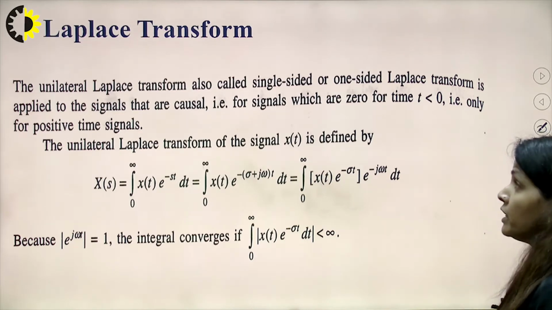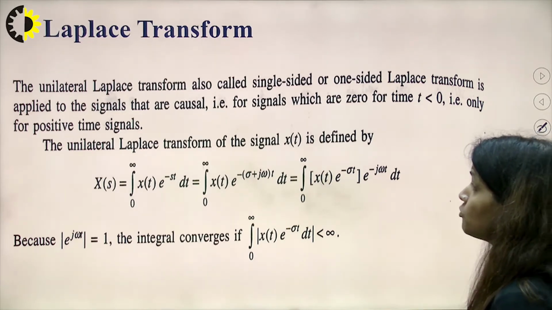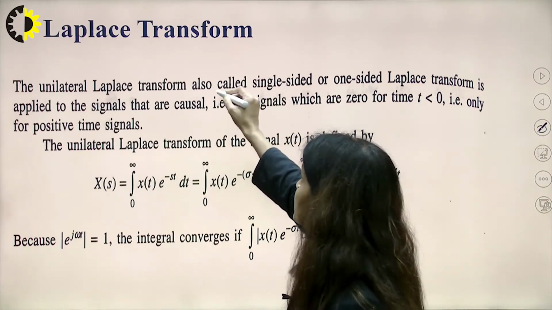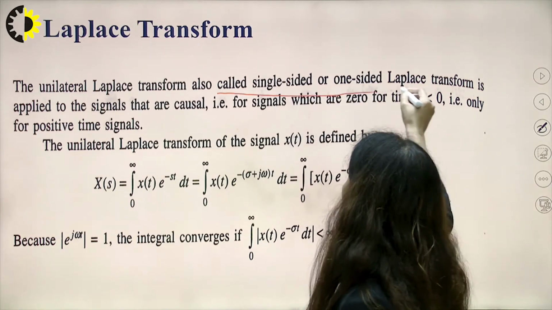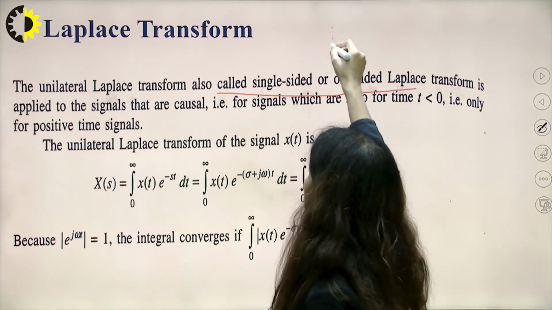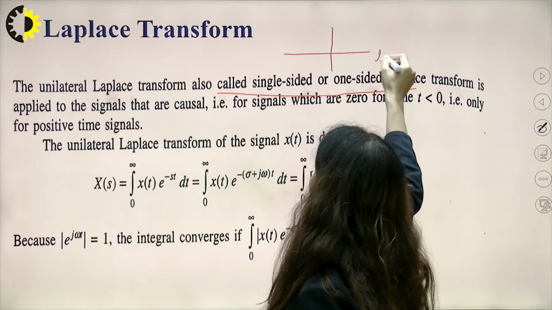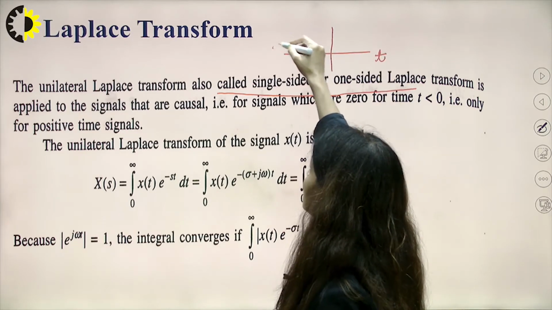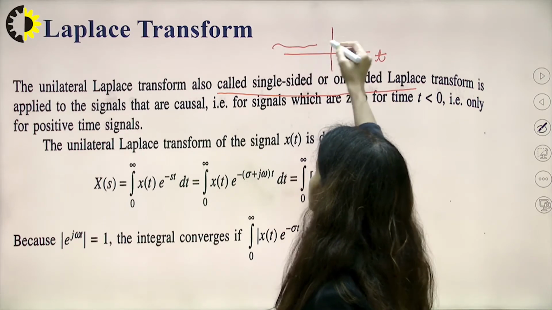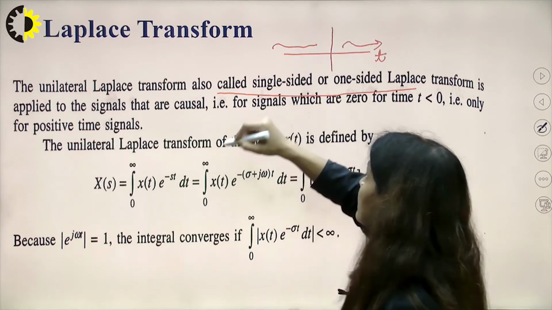Coming to the unilateral Laplace transform. The unilateral Laplace transform is the single-sided or one-sided Laplace transform. That means the function may be defined on the left side or on the right side.